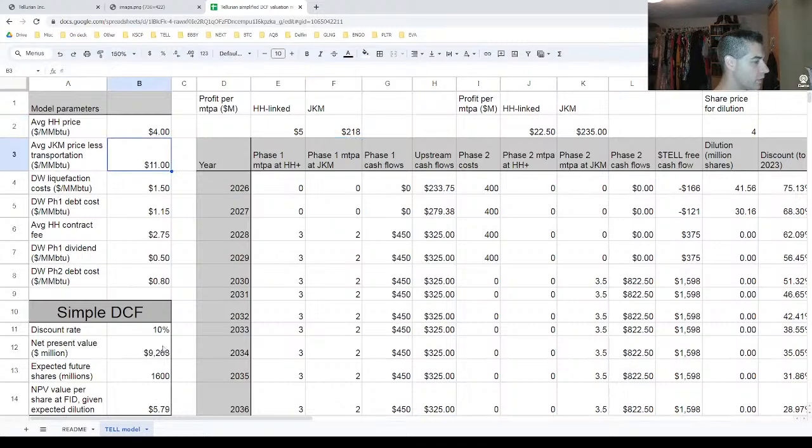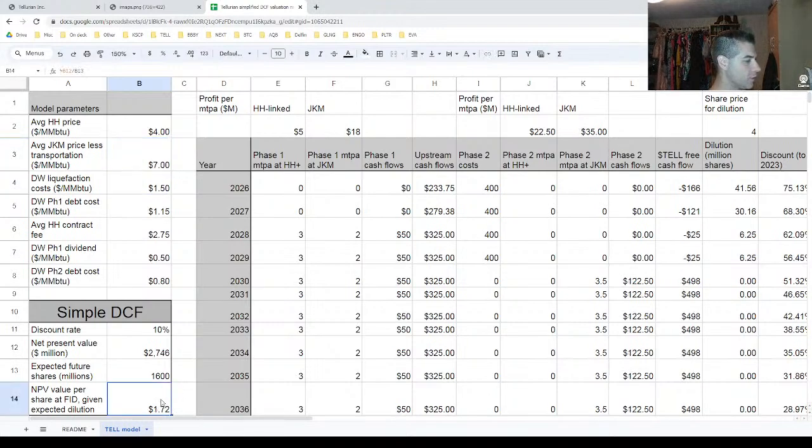So it was $11. That got me, with some of these assumptions, a higher liquefaction cost and 1.6 billion shares outstanding, a share price of just under $6 in net present value. But if I change this again from $11 JKM to $9 JKM, that got me from just under $6 to under $4. And that was a fairly small shift. Hypothetically, if it went even lower, if this went to $7, now your net present value is under $2.